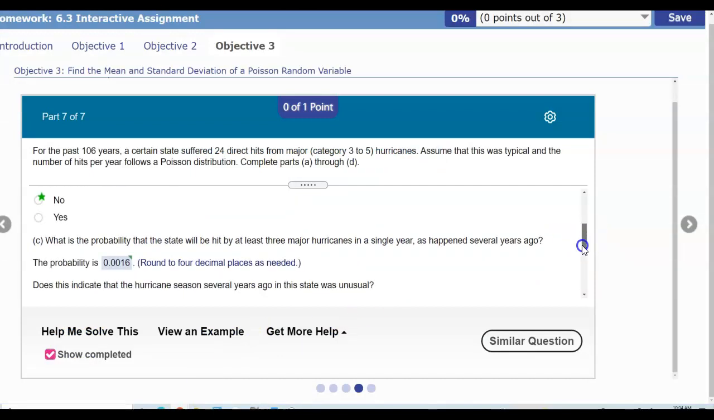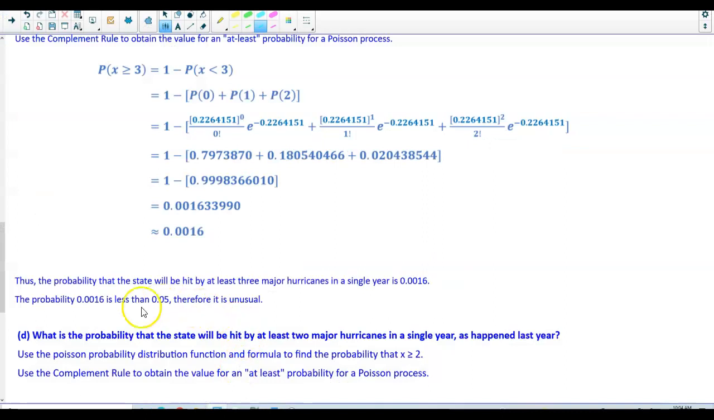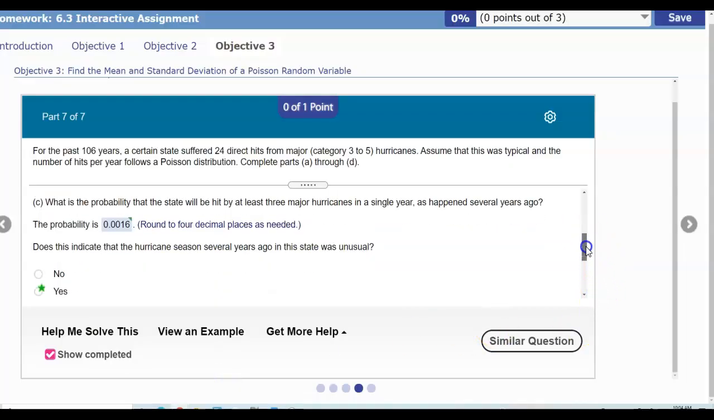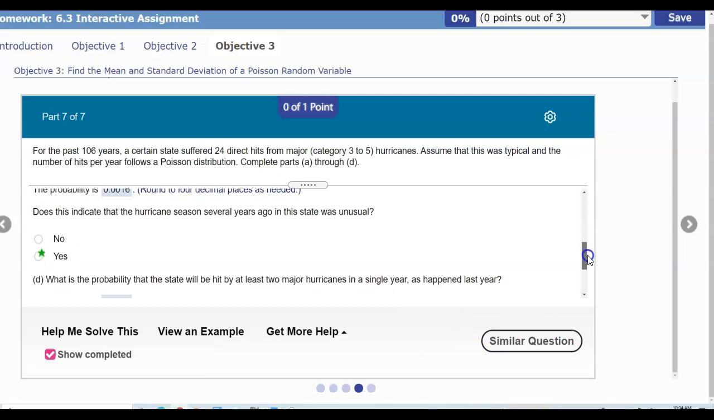The next question says, does this indicate that the hurricane season several years ago in this state was unusual? Well, we need to compare this value, this probability, to 0.05. Well, 0.0016 is less than 0.05, therefore it is unusual. So we're going to say yes, the answer is it is unusual. Okay, now let's go to part D.